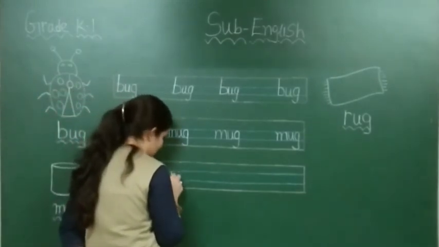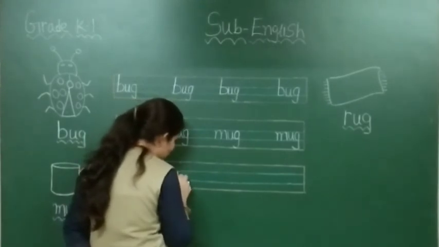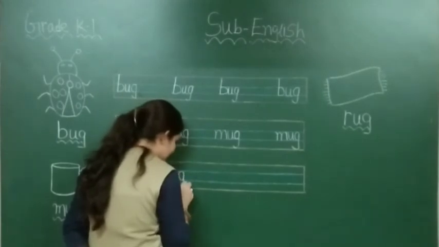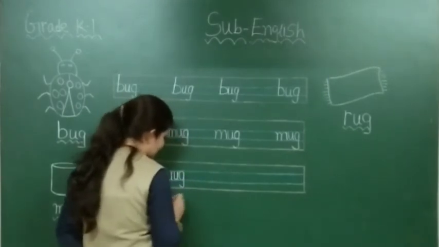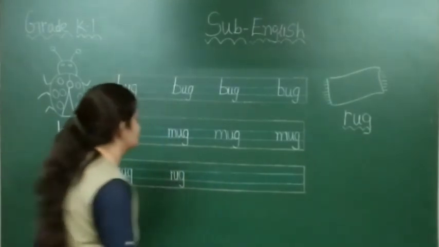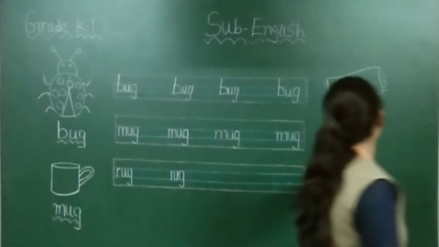Again, first you have to write down R, then you have to write down U, and then G. Rug. There is a picture of rug. Yes, that one. This is a picture of a rug.